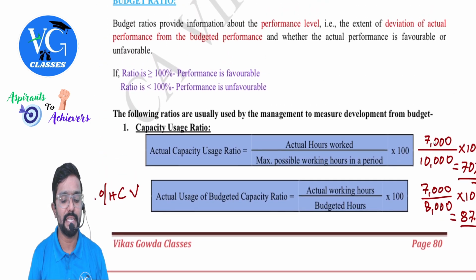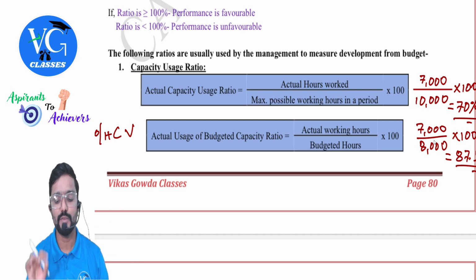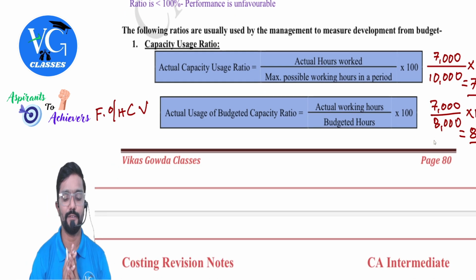Then coming to capacity ratio. Guys, under capacity ratio, there are three. Don't get confused. Small differences are there. Please listen carefully.